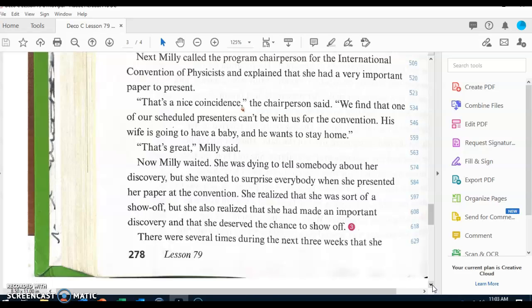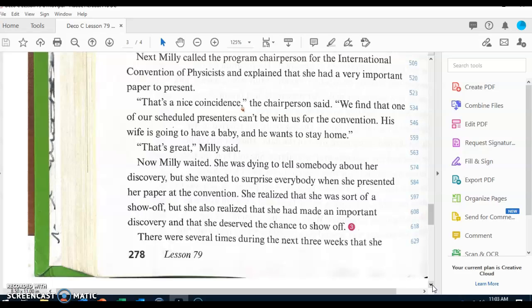Listen to question number 3. Why was it a nice coincidence that Millie wanted to present a paper? It was a nice coincidence that Millie wanted to present the paper because another scheduled presenter had canceled. Why did Millie call herself a show-off? Millie called herself a show-off because she couldn't wait to surprise everyone at the convention.